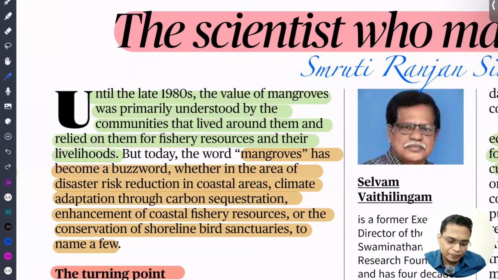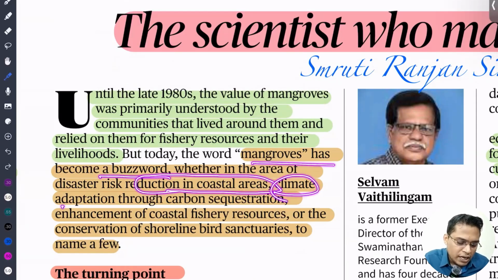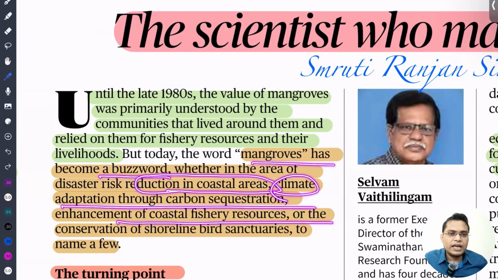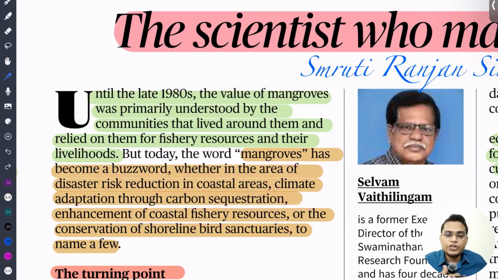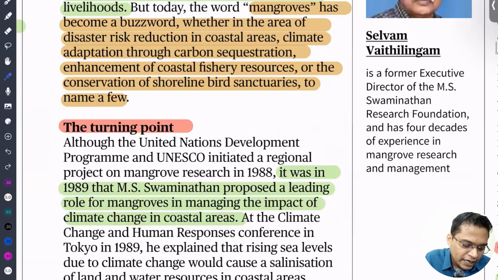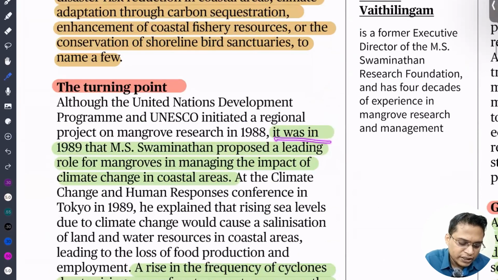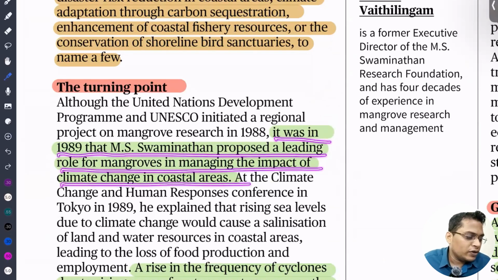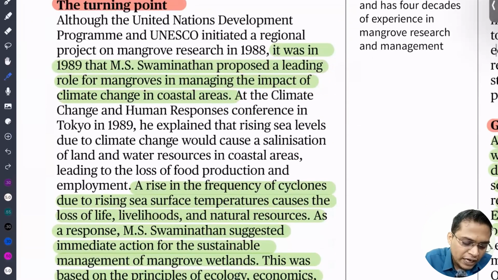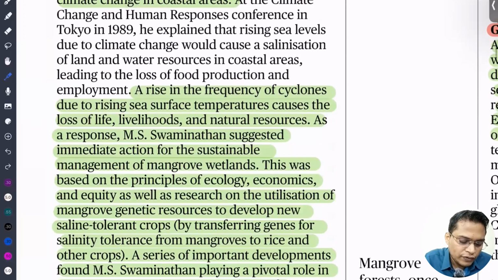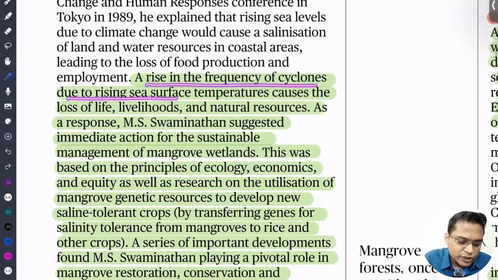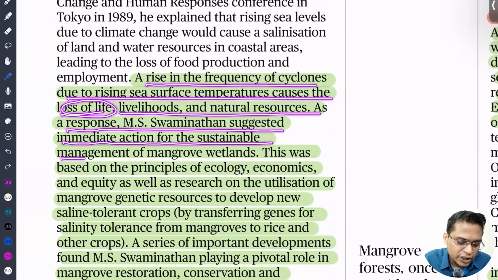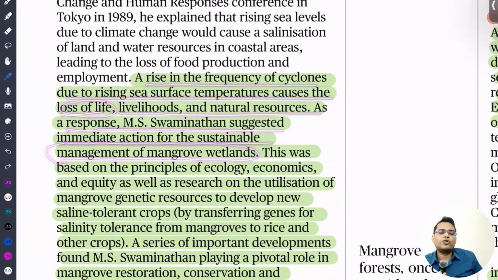But mangroves became a buzzword as a source of coastal protection, climate adaptation and fishery, gaining traction after M.S. Swaminathan, who is also the father of the Indian Green Revolution, promoted it. It was in 1989 that M.S. Swaminathan proposed a leading role for mangroves in managing the impact of climate change in coastal areas. Then only it became quite popular. A rise in the frequency of cyclones and sea level and temperature caused loss of life, livelihood and natural resources. In response, he suggested immediate action for sustainable management of mangrove wetlands. If we protect the mangrove ecosystem, then only can we protect our coastal area.